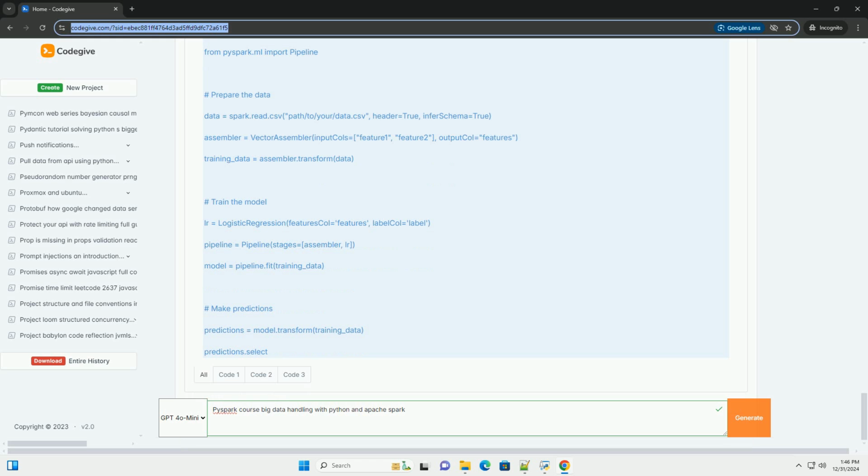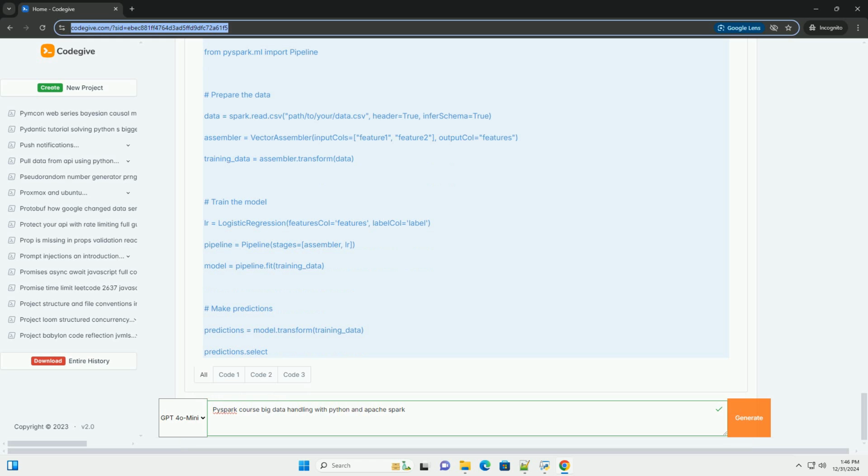Setting up PySpark. Installation. You can install PySpark using pip. Bash: pip install pyspark. Starting a PySpark session. To start using PySpark, you need to create a Spark session. Python: from pyspark.sql import SparkSession. Create Spark session: spark = SparkSession.builder.appName("PySpark tutorial").getOrCreate().